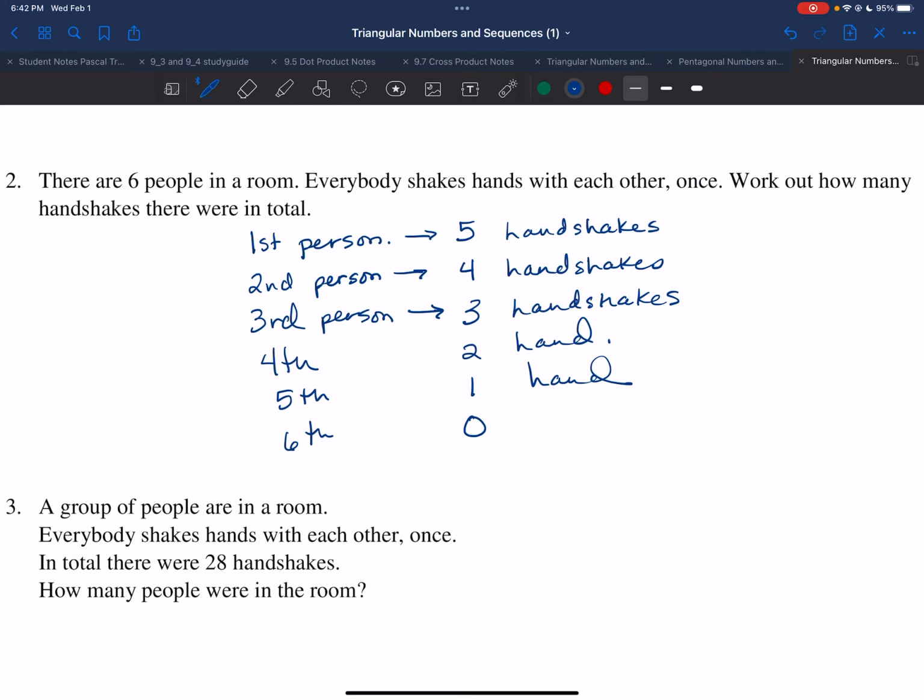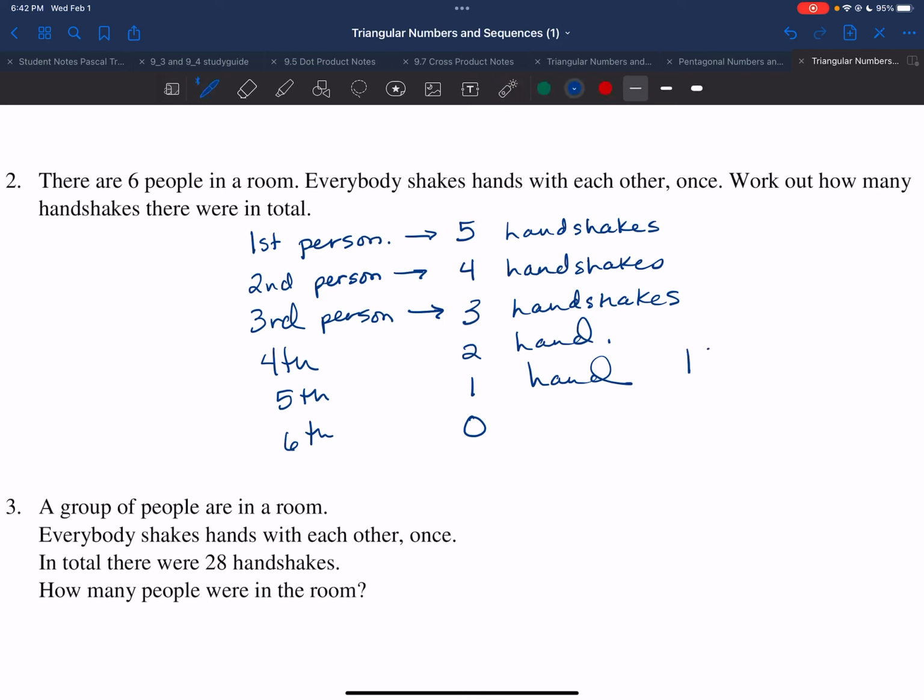So let's go ahead and add all of this up. If I take 5 plus 4 plus 3 plus 2 plus 1, I end up with my total number of handshakes. So 5 plus 4 is 9, 9 plus 3 is 12, 12 plus 2 is 14, and then add 1, I have 15.